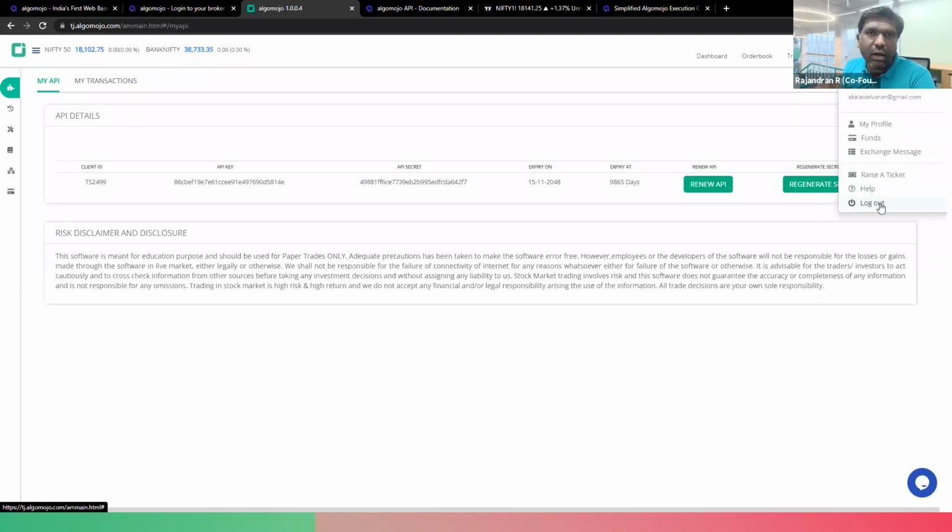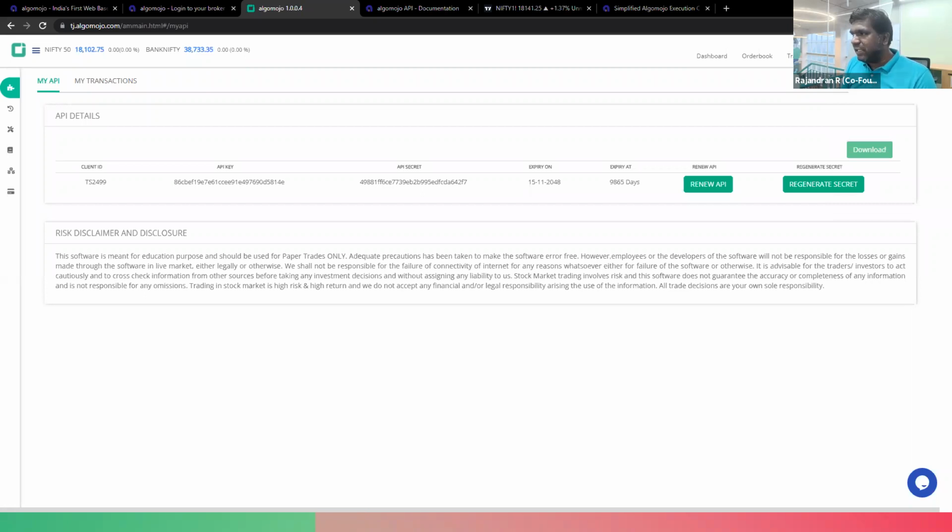If you log out, automatic orders will not go through. But once you log in, it doesn't matter from where you're logging in, whether you're logging in from your mobile or your desktop, it doesn't matter. As long as you're logged in, that login will be valid till the end of the day. Once the day is over, once the next day starts, automatically the login will be flushed out. Almost every trader's login will be flushed out, and that is SEBI's compliance, right? So we can't do anything about that. So every day one has to do a fresh login on a daily basis, preferably before the market starts. Anywhere between 7 o'clock to 9 o'clock, one can go and log in using the application. All right.